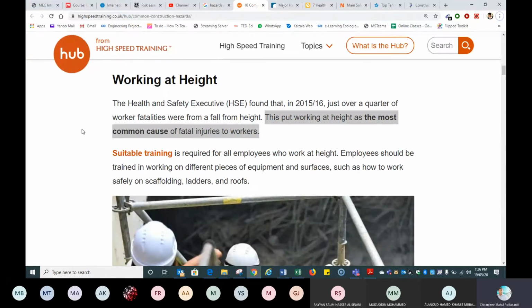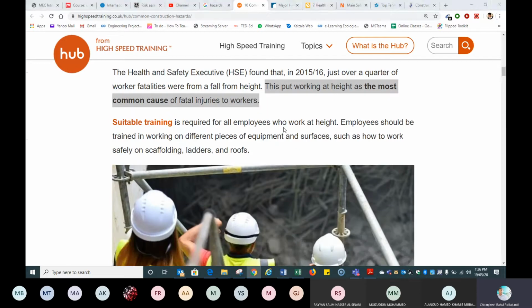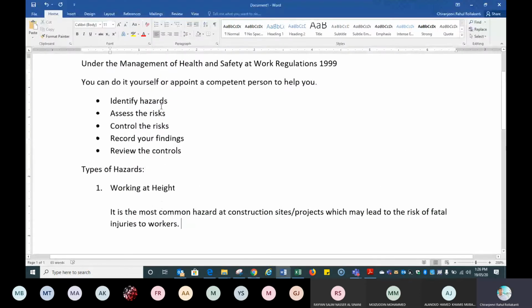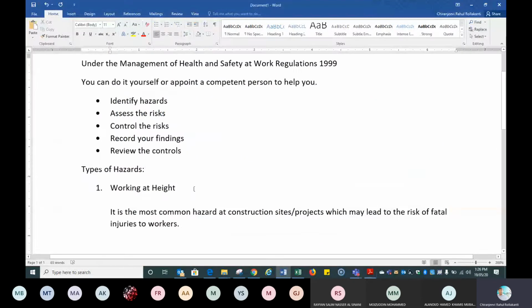Okay, and I have mentioned what is the risk that happens, or which leads to the risk, because we have to mention this word: the risk of fatal injuries to workers. So you can see here, after identifying the risk, you have to assess the risk, then control the risk. According to the document, I need to mention relevant control measures to reduce the level of risk.